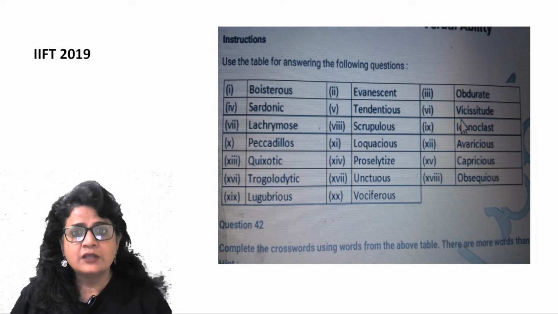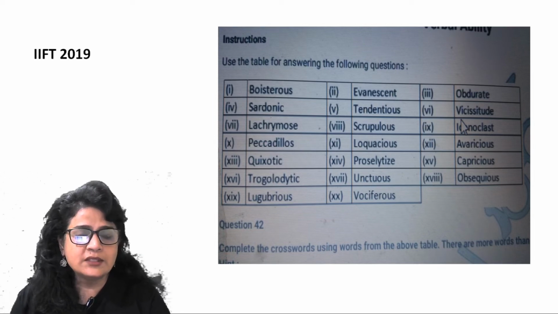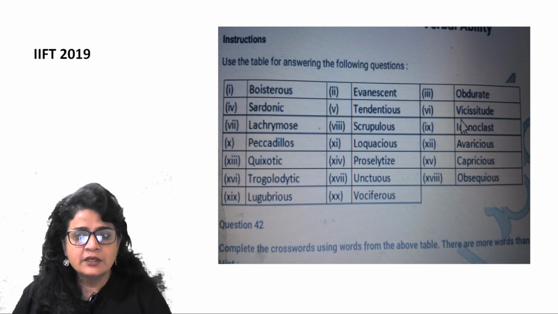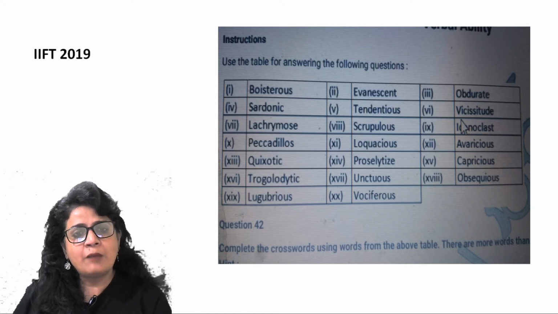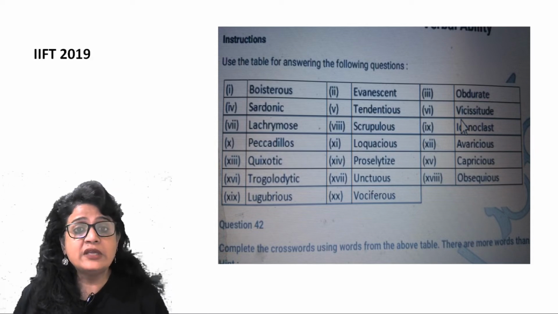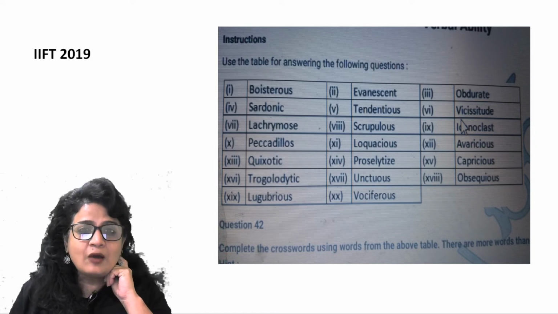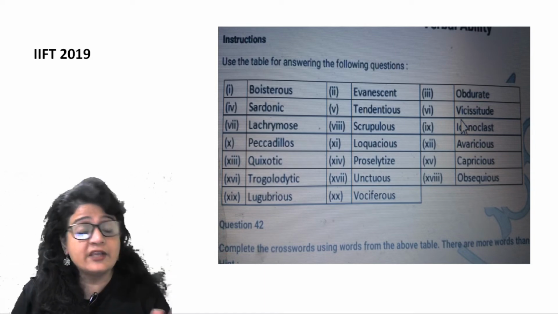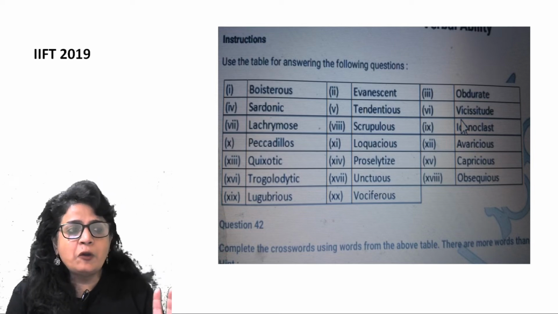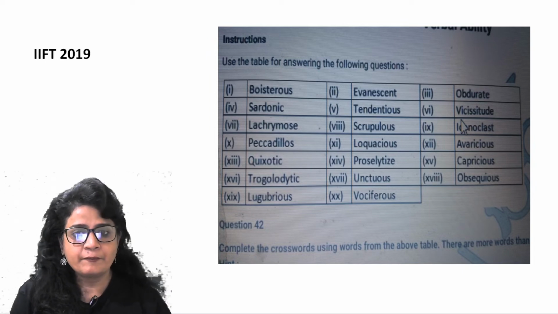Sardonic is someone who is condescending, who ridicules others, a person who believes others are beneath him, जो खुद को लेके उसको बहुत superiority complex होता है, right? So that is what is sardonic. A person who feels that he is above and others are beneath him. Condescending, a person who is always looking down upon someone, right? So that is sardonic. If somebody has a sardonic smile, you will always understand that the person is thinking that he is always better than others.